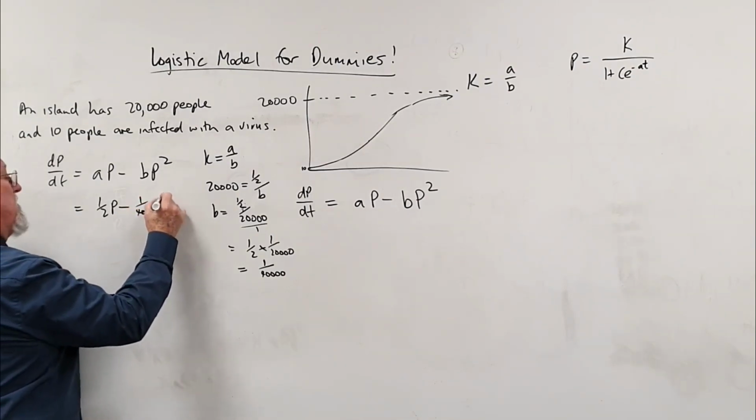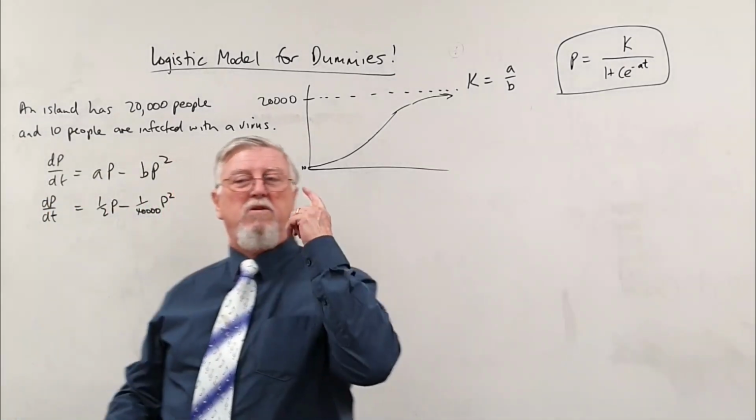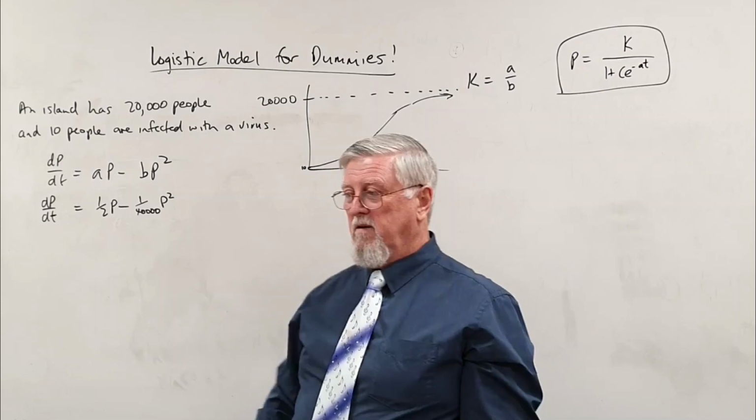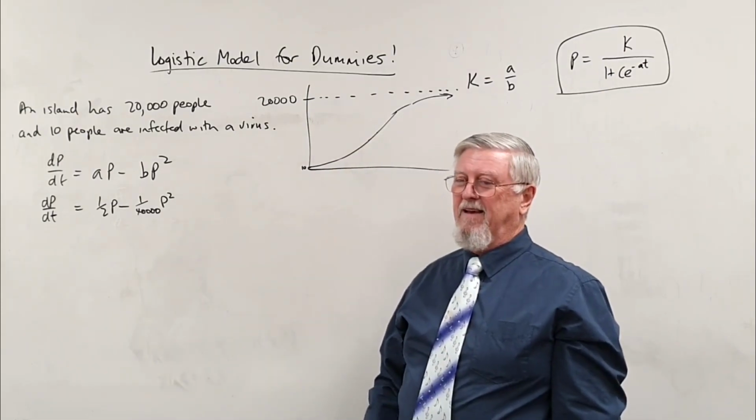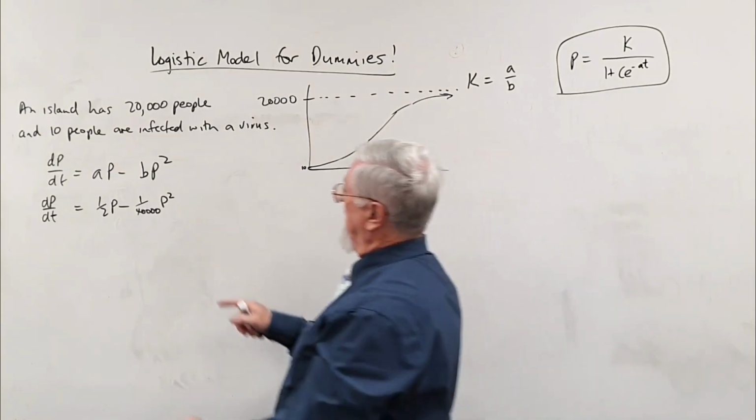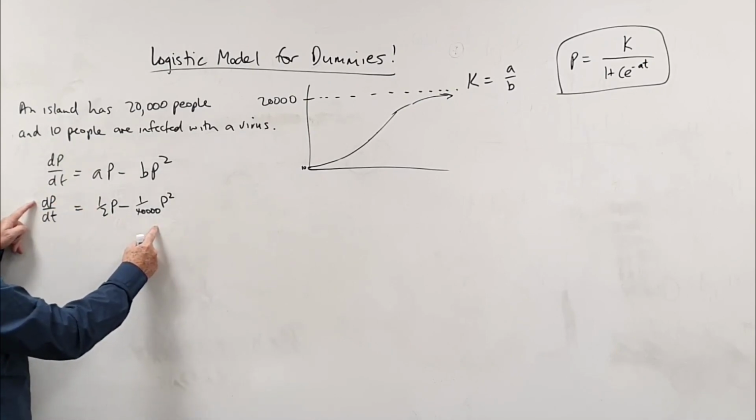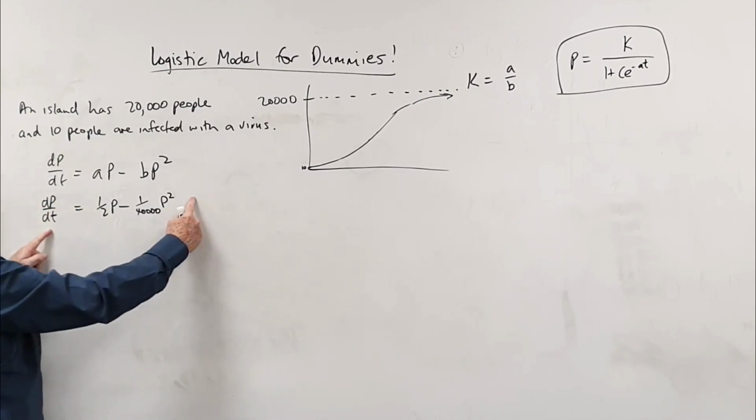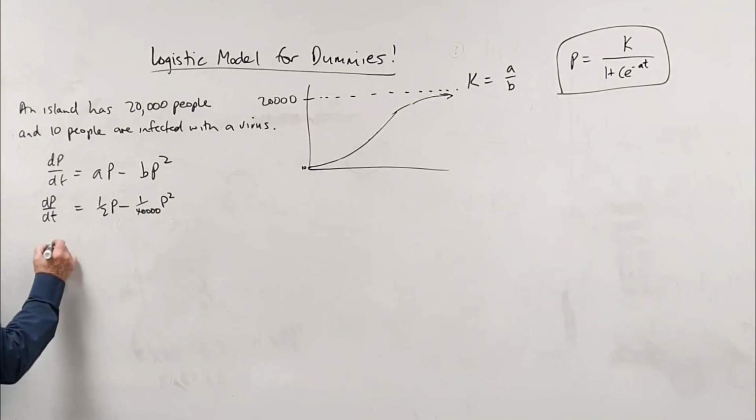Pretty yucky numbers. Okay, so how do we turn that from a differential equation into a non-differential equation? Take the integral of both sides. But we have to separate the variables before we take the integrals of both sides. So if I try to put that P over here, yuck. If I put that T over here, that's horrible. So what's wrong with this? Take out the half. Yucky fraction. There's a better way than that.